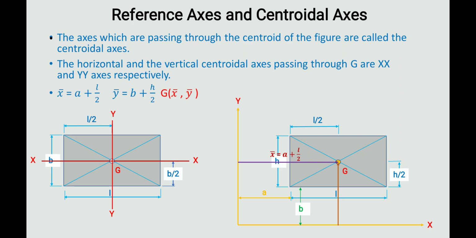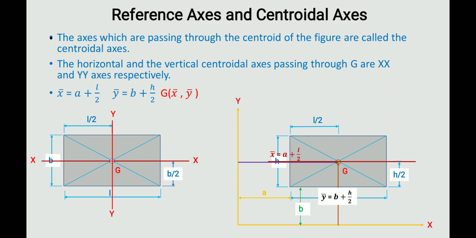So here, what is the distance? It is up to this b, right? This distance is b by 2. So b plus b by 2 is the x bar and y bar. This is how we have to find the centroid. Centroid means the coordinates x bar and y bar.